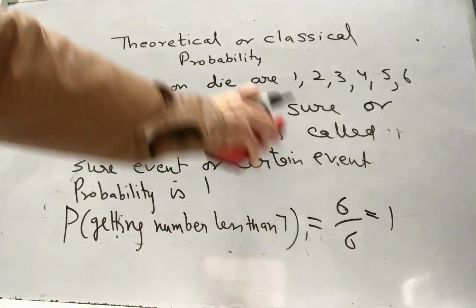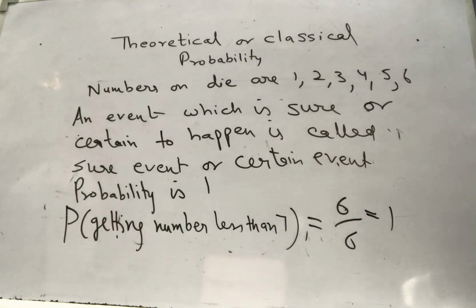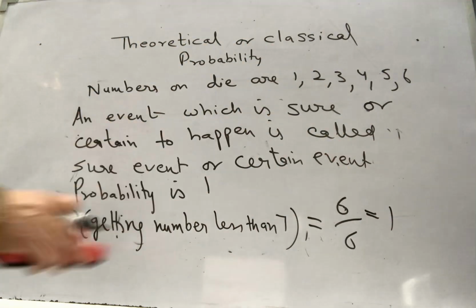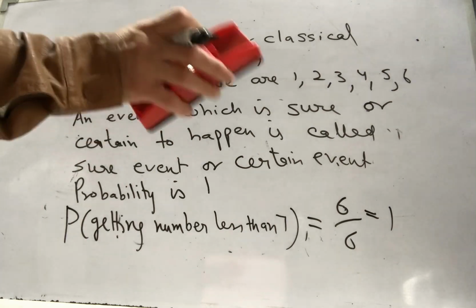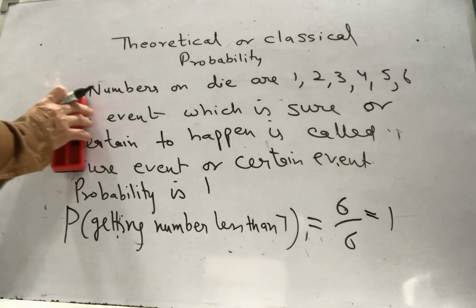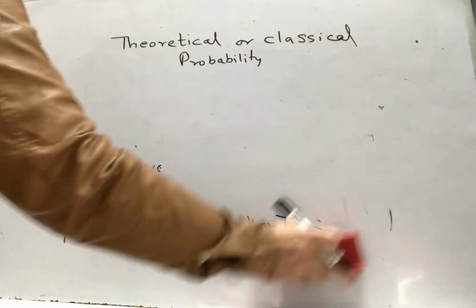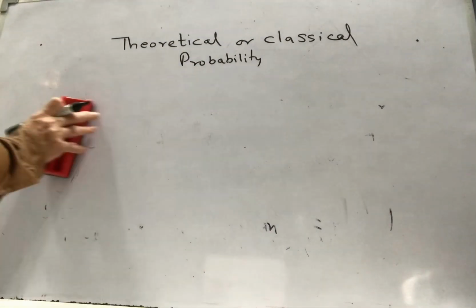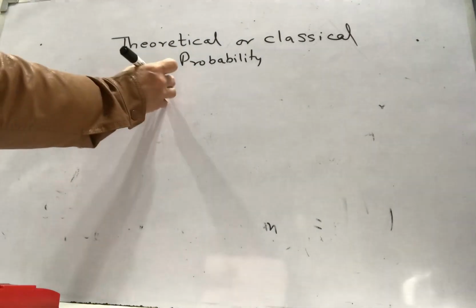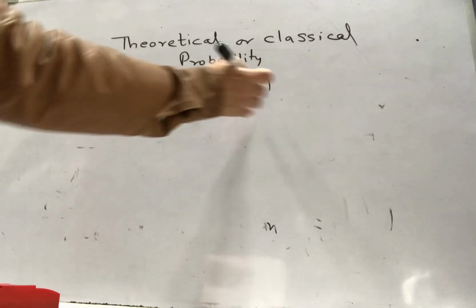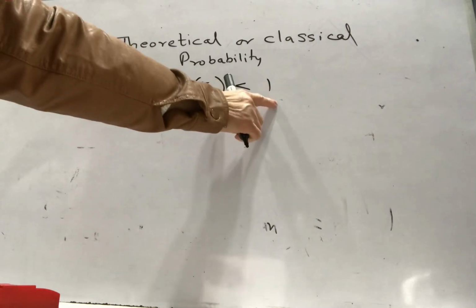Now what we have seen from here is that probability lies between 0 and 1, and 0 and 1 are also inclusive. So from 0 to 1 the probability will lie. So we can write every time the probability lies from 0 to 1.